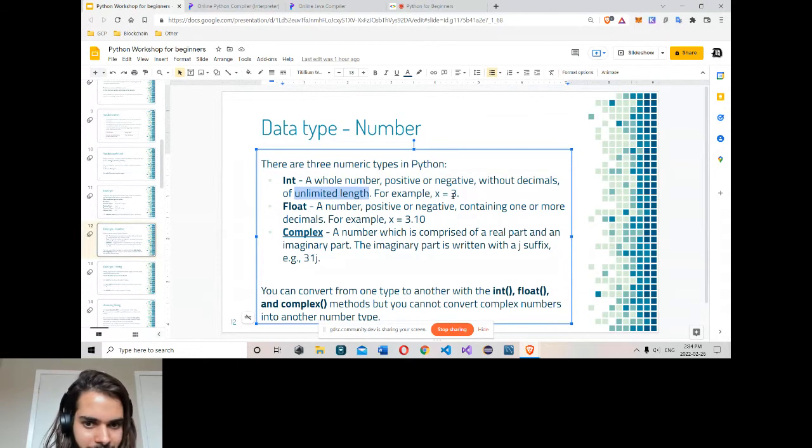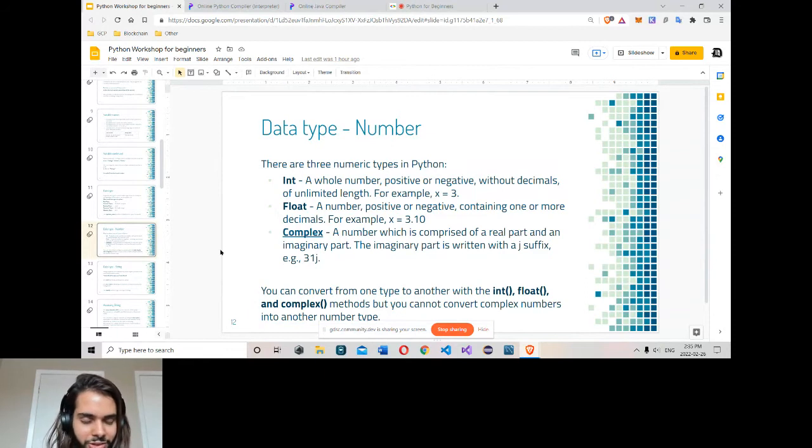A float. Same, positive or negative as told before. It contains one or more decimals. Here, same example. Complex is a number which has a real part and an imaginary part. The real part is simply a number, 31. This j is simply the square root of a negative number. That can't be described, so they think of it as imaginary. It's mostly used in math or engineering, not so much in programming. But in math, it's used pretty much everywhere.